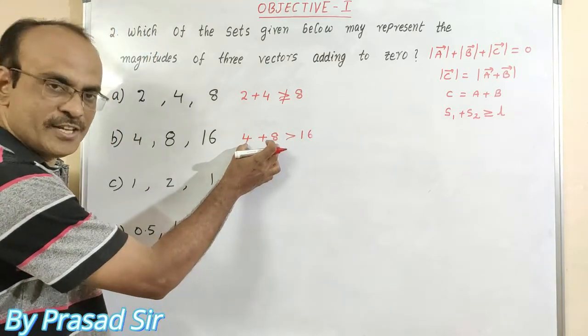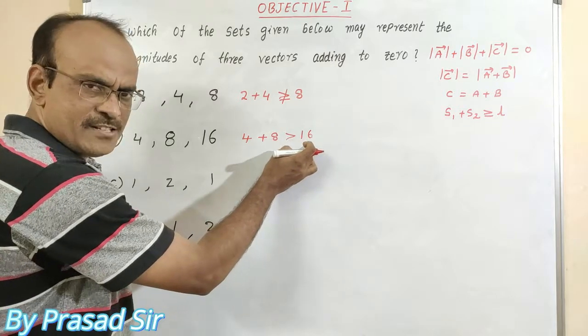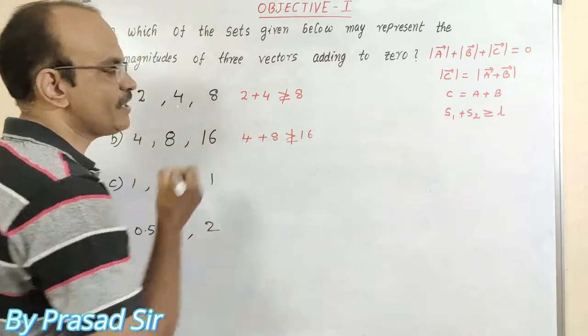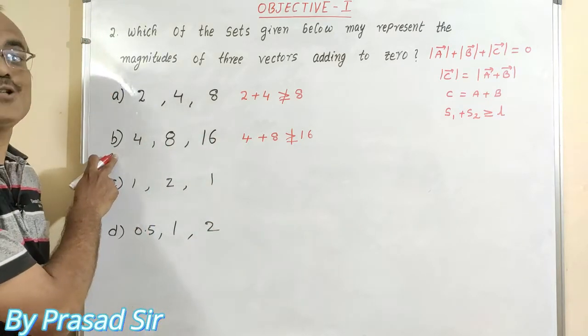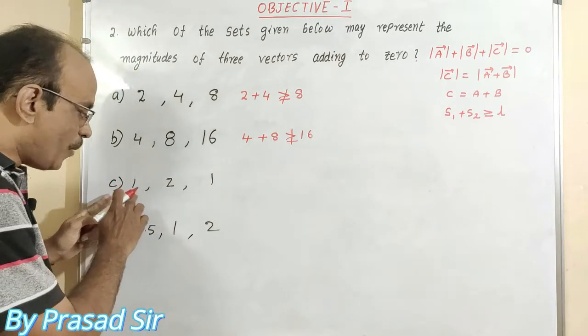4 plus 8, how much? 12. Is 12 greater than 16? No. So that's why it is also not greater than or equal to 16. So that's why this option is also wrong. Now we will go with option C.